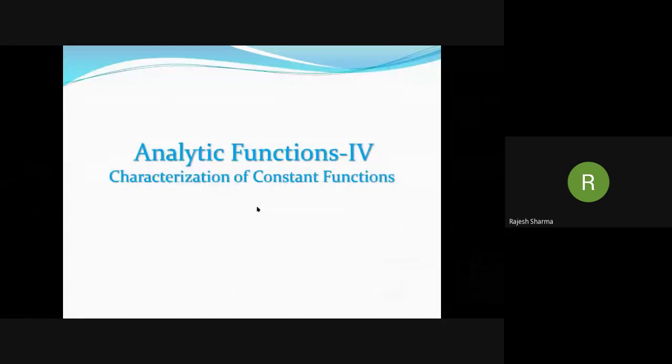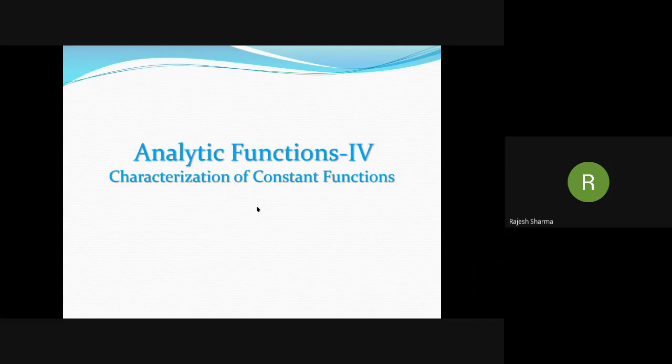Functions 4. Characterization of constant functions. It is interesting to note that some special features of analytic functions are possessed only by constant functions. For example, constant functions are the only functions which are analytic in the extended plane. A non-constant analytic function does not possess this property of being analytic in the extended plane. Thus, a constant function is uniquely characterized by the analyticity in the extended plane.